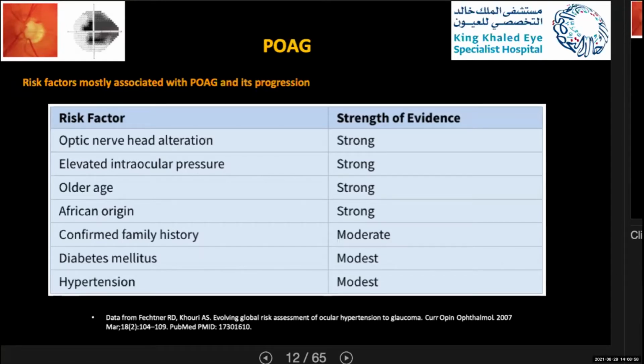So they found optic disc ulceration, elevated IOP, older age, and African origin to be strong predictors of developing and progression. Family history was a moderate risk factor, while diabetes and hypertension had modest evidence. We'll talk about each one alone.